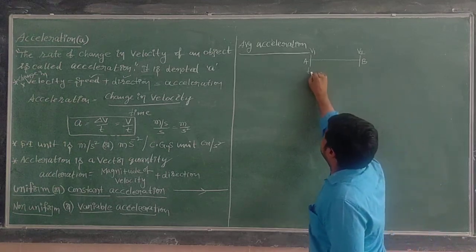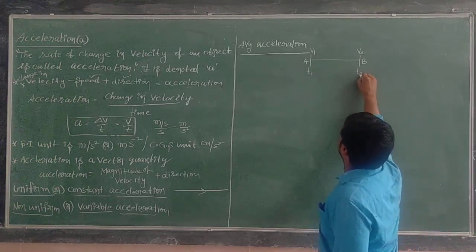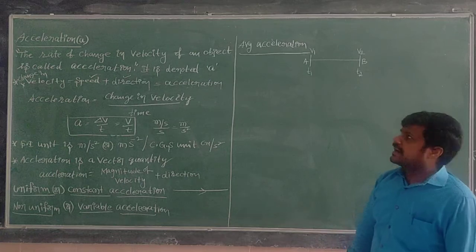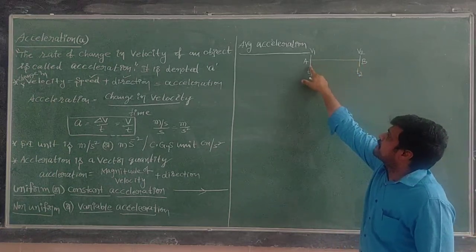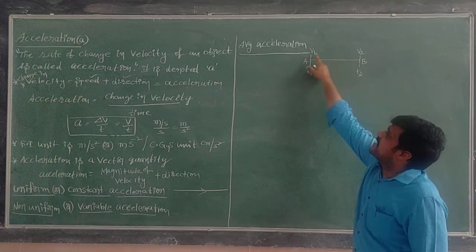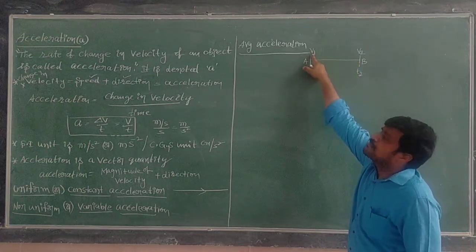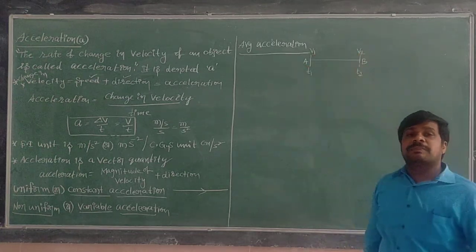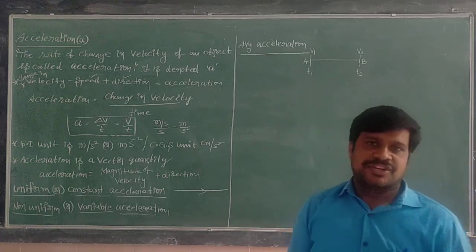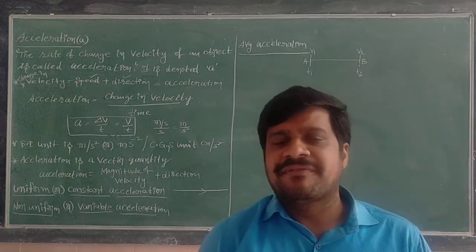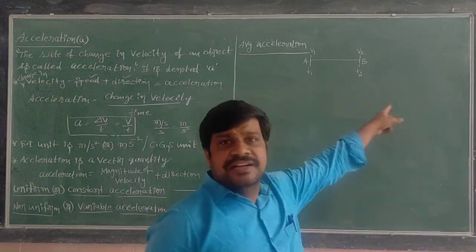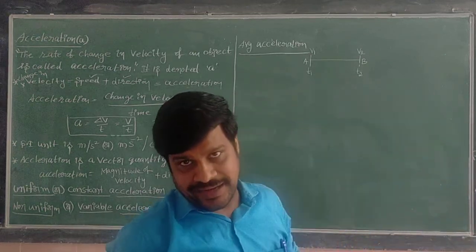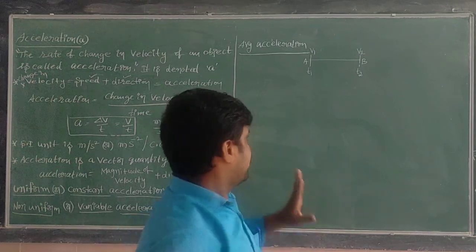At position A, time t1, at position B, time t2. When the body is moving from A to B, the velocity of the object has changed from v1 to v2. That means velocity has changed. If the velocity of the body has changed, that body is said to be accelerating.